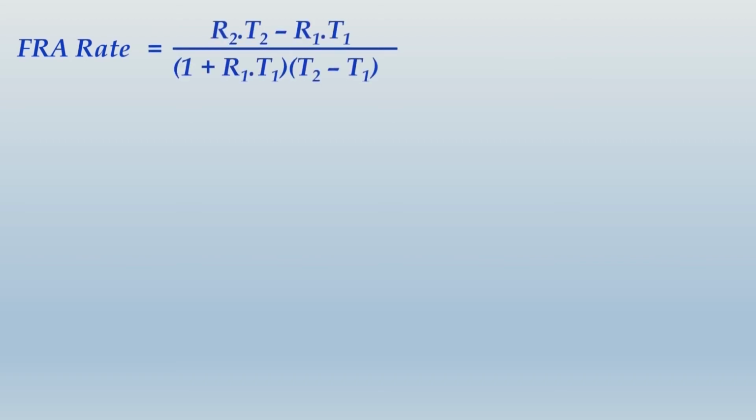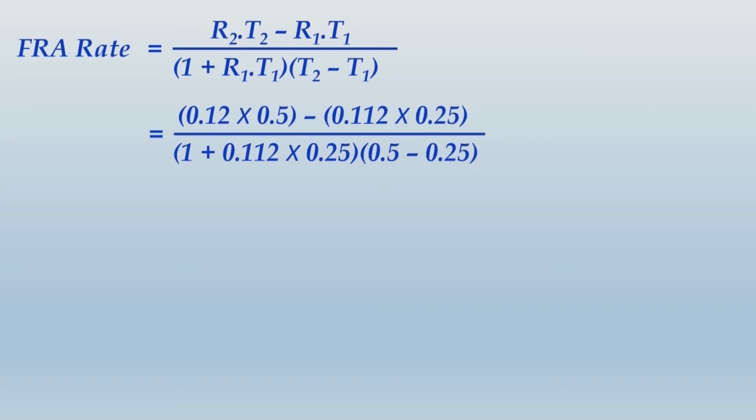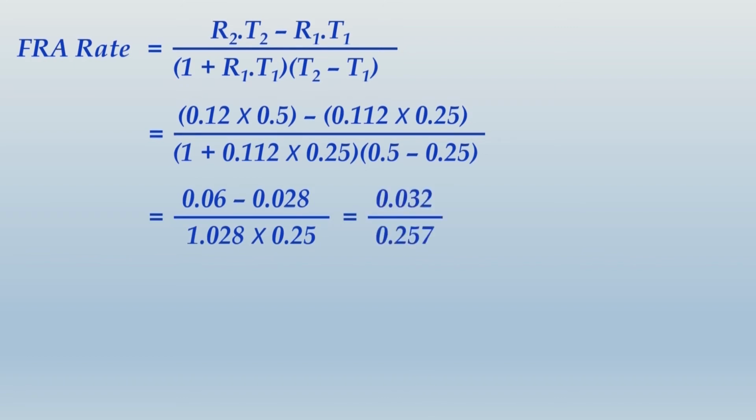We write up the same formula, correct? FRA rate equals R2 into T2 minus R1 into T1, whole upon 1 plus R1 into T1, into T2 minus T1. Same way, the way we have done earlier, we are going to substitute all the values of variables over here, and when we make the calculations, we would get that interest rate as 12.45% per annum.